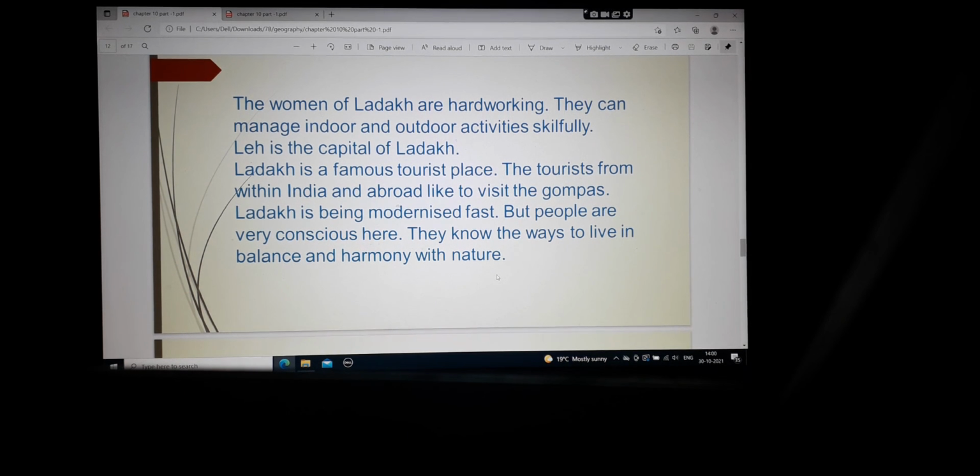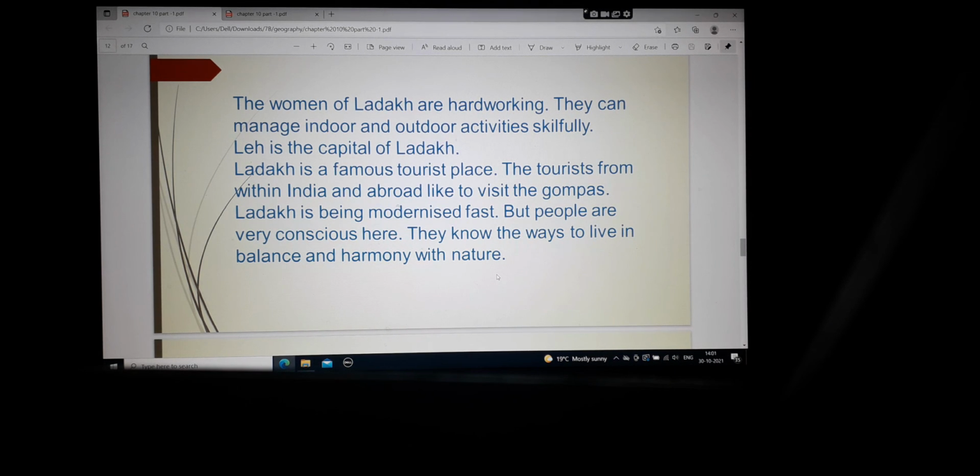The women of Ladakh are hardworking. They can manage indoor and outdoor activities skillfully. So, like your mother, some of your mothers might be working. They are very hardworking. They work at home. They work in the office and earn money so that they can make ends meet. They can manage both indoor and outdoor activities very skillfully.